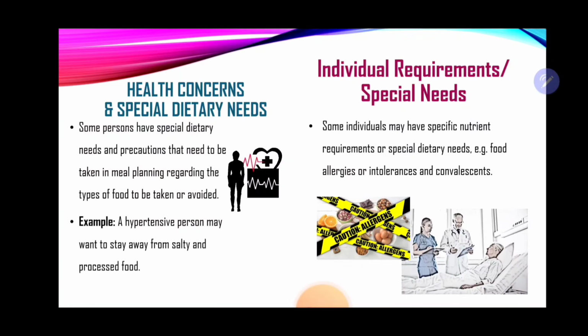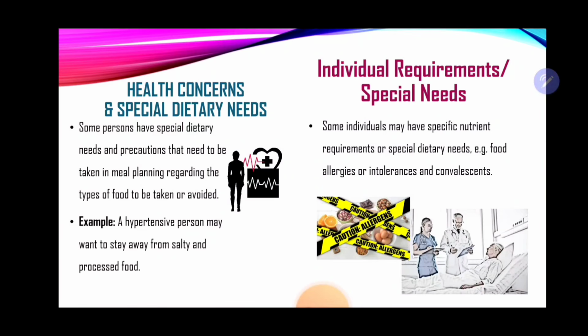They want to stay away from processed foods. They want to stay away from foods that are high in fat. Similarly, persons who may be diabetic may want to stay away from foods that are rich in sugar, rich in starch, etc. Now, individual requirements are also very important, and special needs.